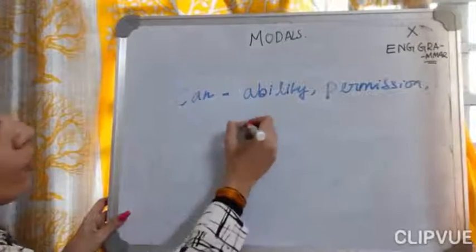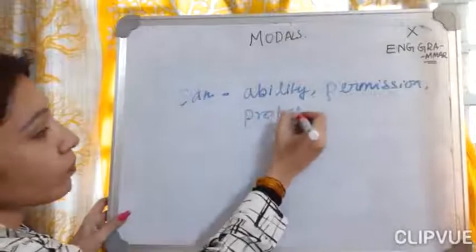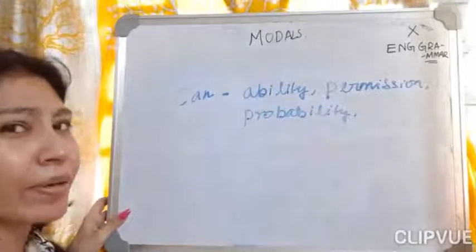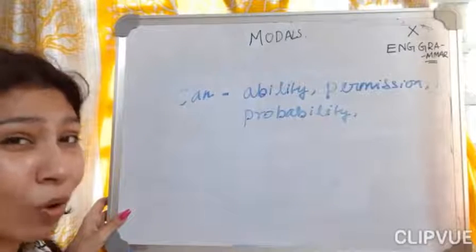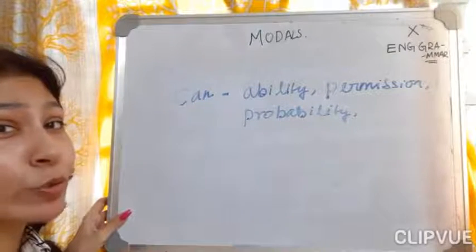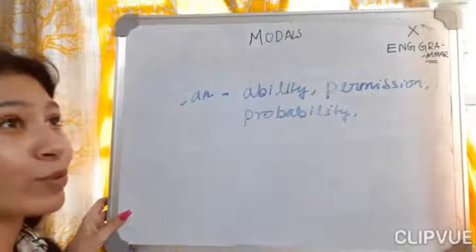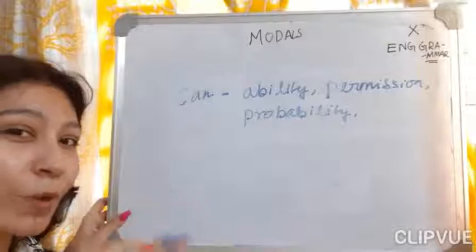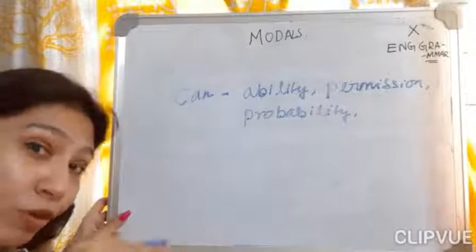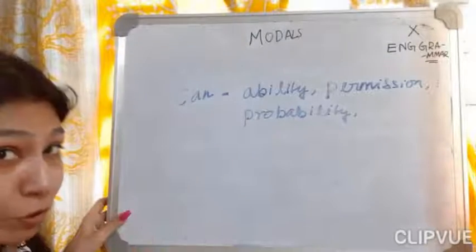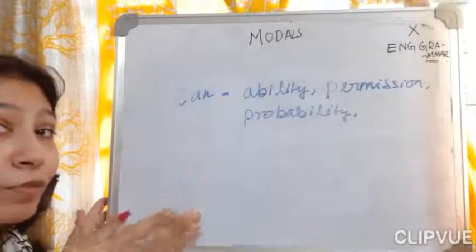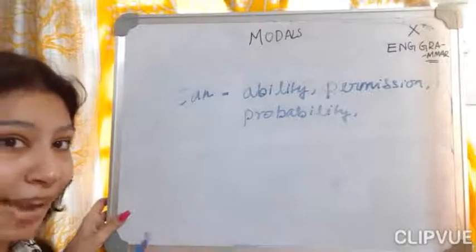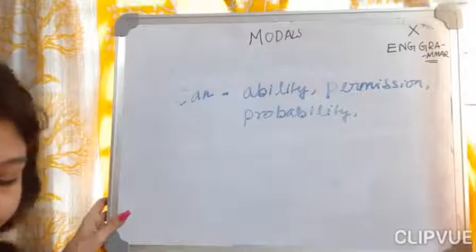Next, probability. It can happen, it has chances to happen. I can top. Like when I asked you in your first class who's going to top in your exam, some of you told that we can do this. Yes, we can do. So that was a probability in which you were not sure whether you will top or not. That was a probability in your mentality at that time. So here what did we use? Can. You used can.